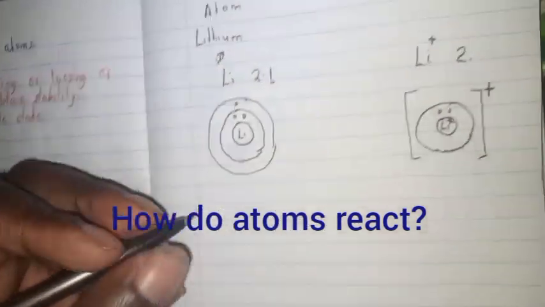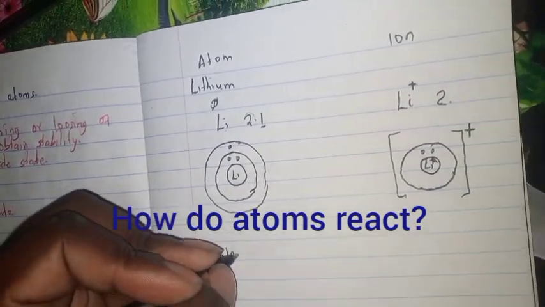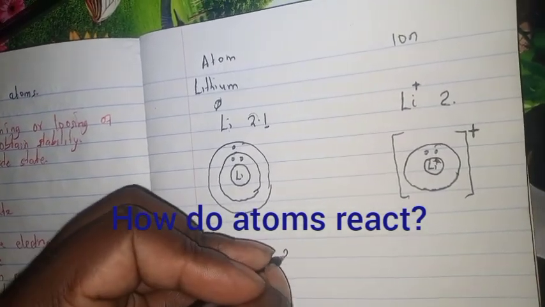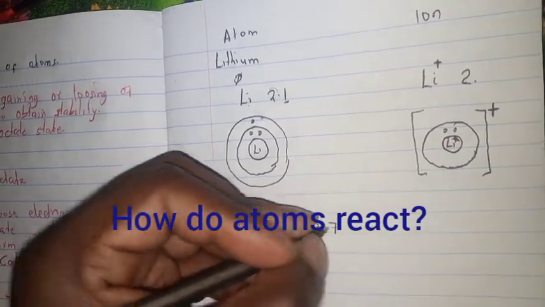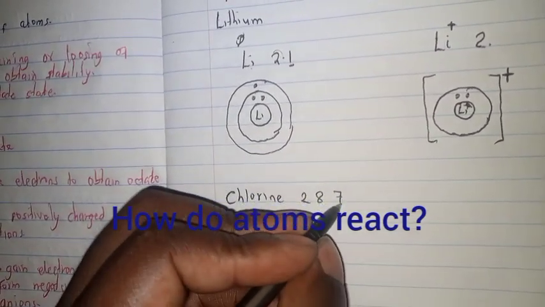If we check for another element like, let's say, chlorine, chlorine has 2 8 7, and that means it only needs 1 to obtain its octet state.